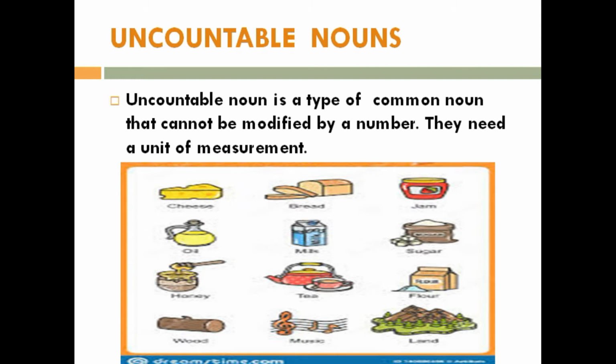Uncountable nouns. Uncountable nouns are nouns which cannot be counted. An uncountable noun is a type of noun that cannot be modified by a number. They need a unit of measurement. On screen you can see many uncountable nouns. I will read a few for you. Cheese, bread, jam, oil, milk, sugar. For uncountable nouns, they need a unit of measurement.